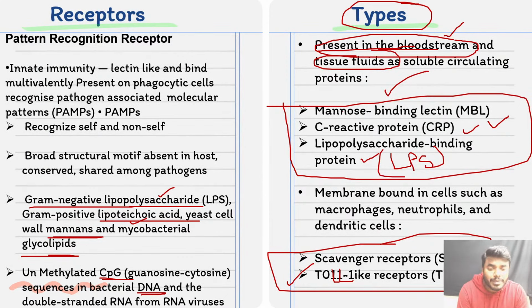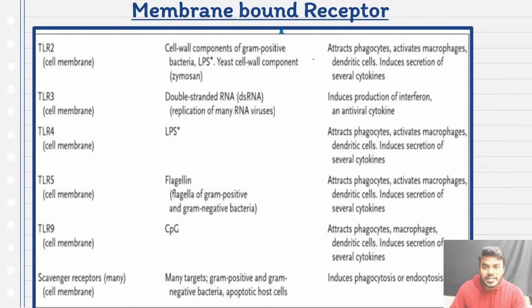Anyway, the name itself is very clearly indicating, right? Here, mannose binding lectin, C-reactive protein, lipopolysaccharide binding protein, you can see they are very specific receptors. Mannose binding lectin receptor can associate with the antigen which is mannose only. Right? In the same way, C-reactive protein is also very specific for a specific antigen. In the same way, the membrane bound receptors which are present on the membrane of macrophages and other cells are also extremely specific.